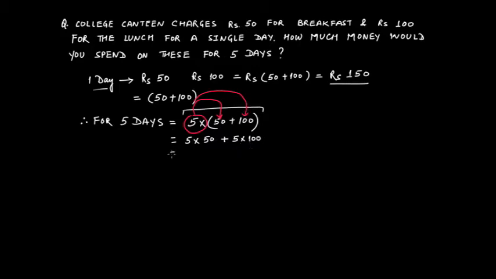So it would be 250 plus 500, and therefore the answer you would get is 500 plus 250, which is 750. And therefore you would say that we spend ₹750. This would be the amount that you would spend in 5 days. Sorry, not daily, for 5 days. ₹750 for 5 days.